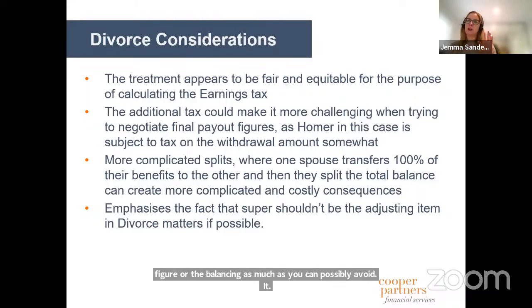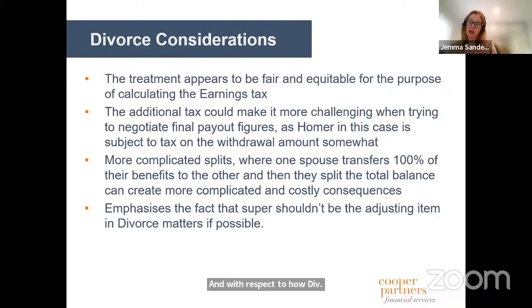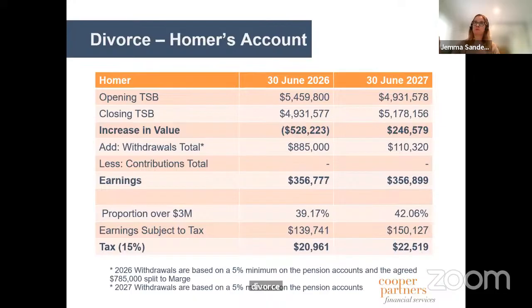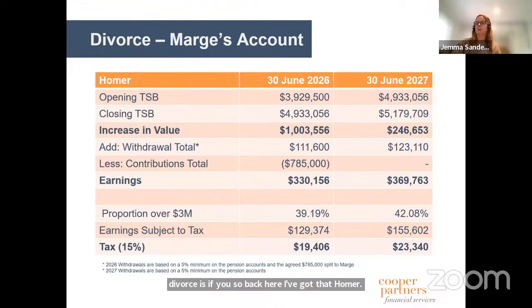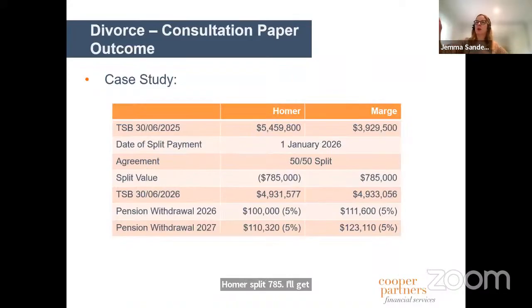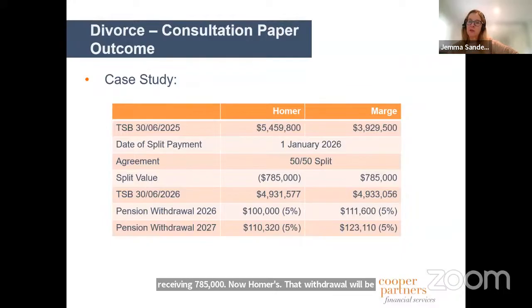And with respect to how Div 296 tax might overlay with divorce, back here I've got that Homer split 785. Whoops, one back. So Homer is splitting 785 of his account across to Marge. Marge is receiving 785,000. Now, Homer's withdrawal will be added back, and Marge will get to remove that from the equation. So that's all about right, to be perfectly honest.